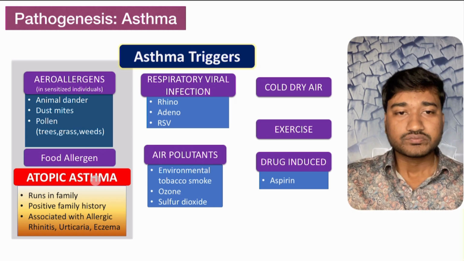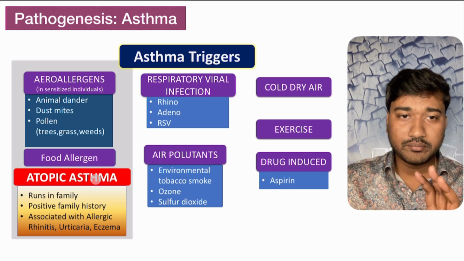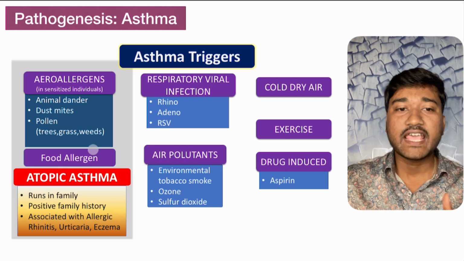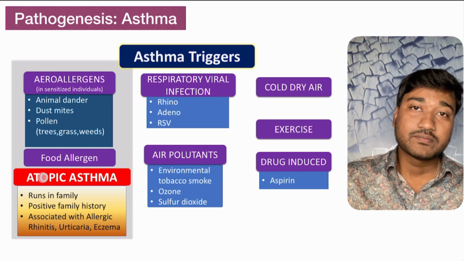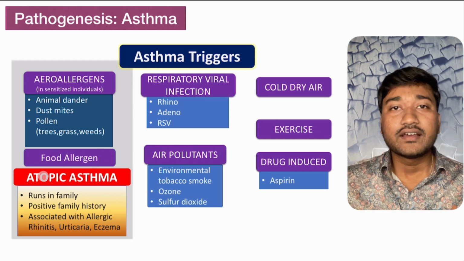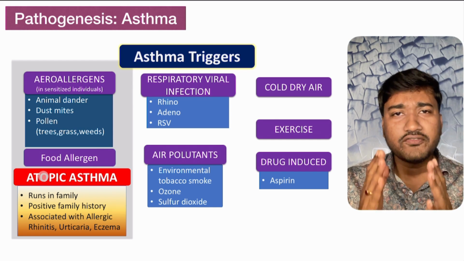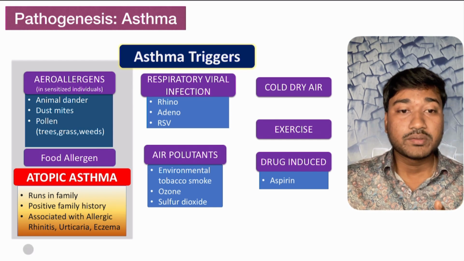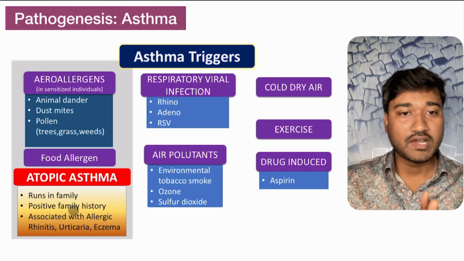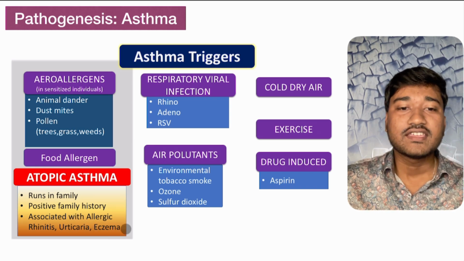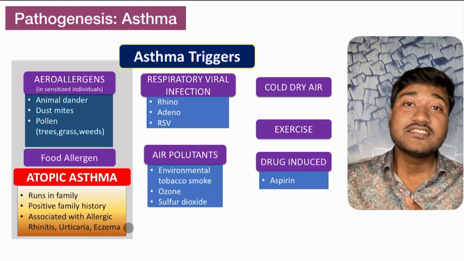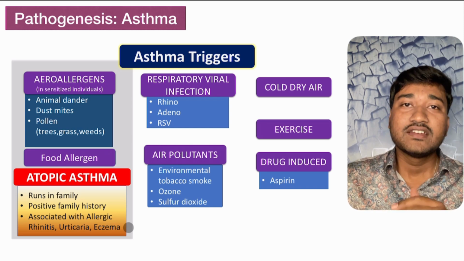And if these triggers are present, that is aeroallergens and food allergens, mostly this is atopic asthma. Atopy means the diseases which run in the family, and therefore a positive family history is a must. And there could also be associated allergic rhinitis, urticaria and eczema. These diseases are actually atopic diseases.